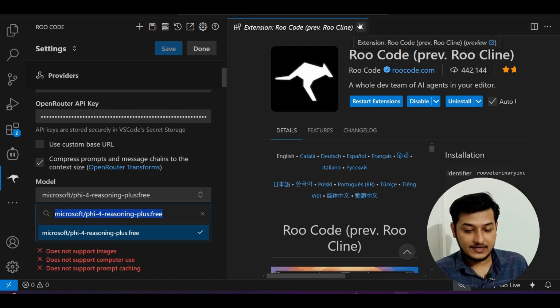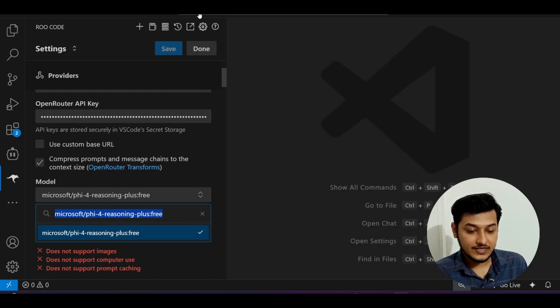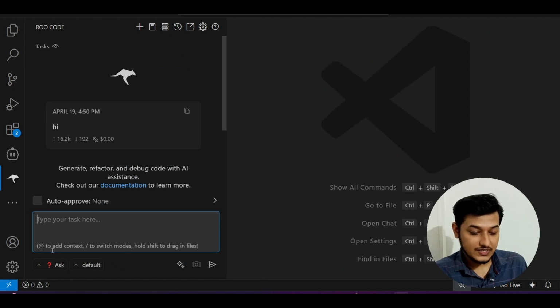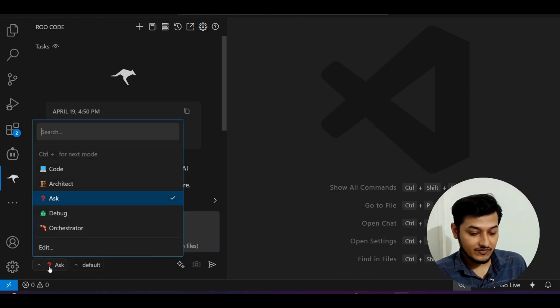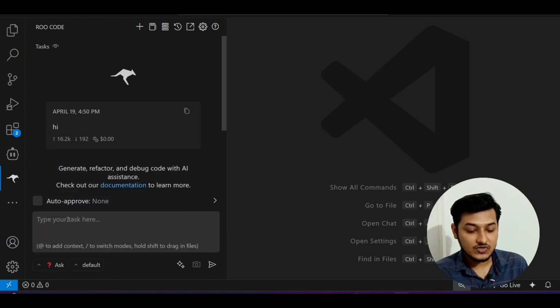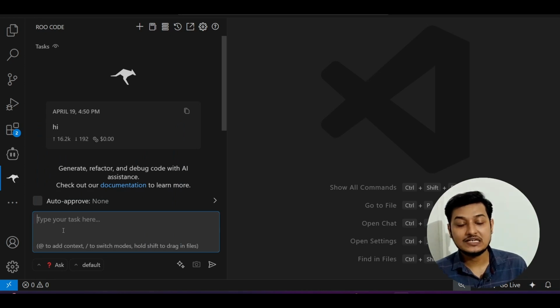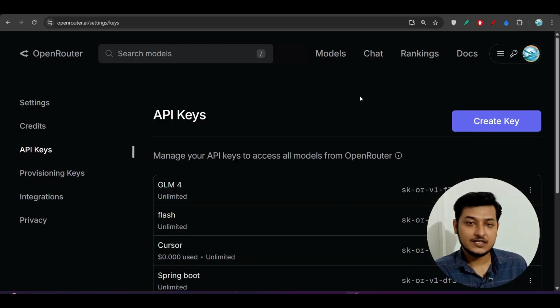Here you get one advantage of RooCode. On the left-hand side you will find ask, code, architect, debug and orchestrator. If you select ask mode, you will be able to simply chat with this model. That's why I am recommending this if you want to chat with this model. Also, if you have another way to use this model with the base URL and API key setup, then you can do that.